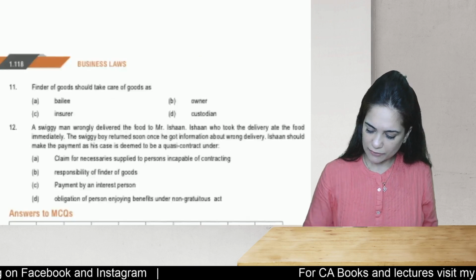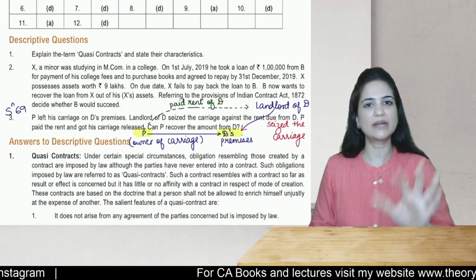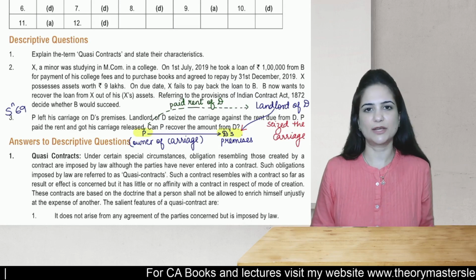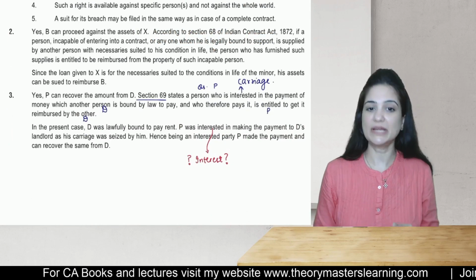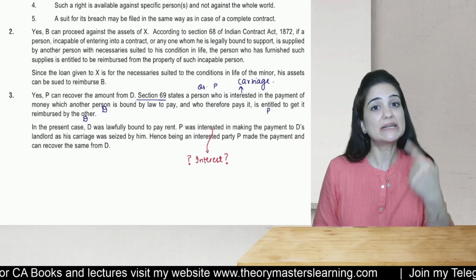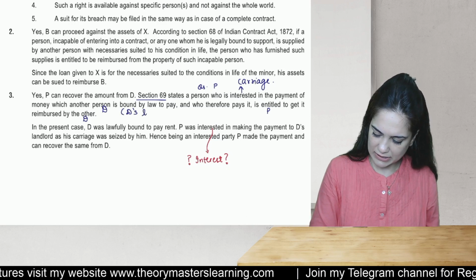He wanted his carriage back. Now the landlord will not return the carriage unless and until he is paid the rent. So P wanted his carriage back, he had to pay the rent. So P paid the rent which actually D was bound to pay. So it was D's liability. You can also write it was D's liability.